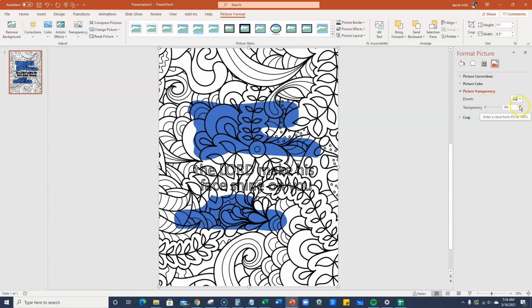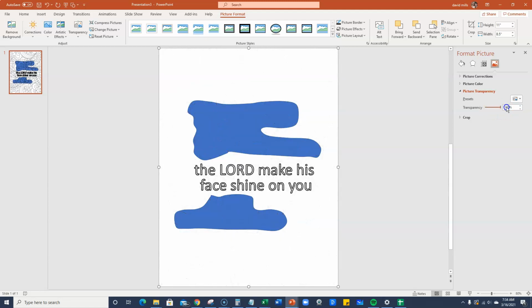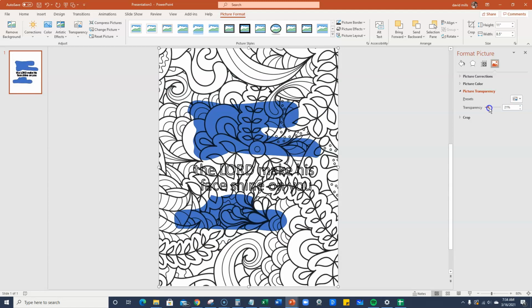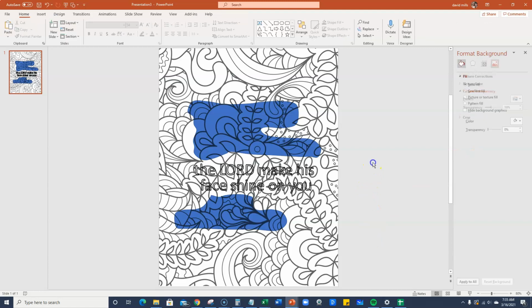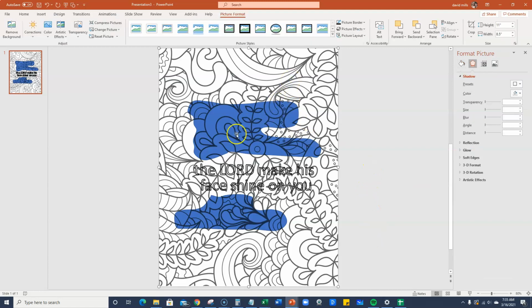I'm going to bring the transparency in a little bit, and you'll see that it actually will adjust the background picture, right? We don't want it too much, because the lines on these designs are very, very defined and dark. So I'm going to actually just bring it in about right there to take some of the darkness off so the text can pop, because that is the very important part.